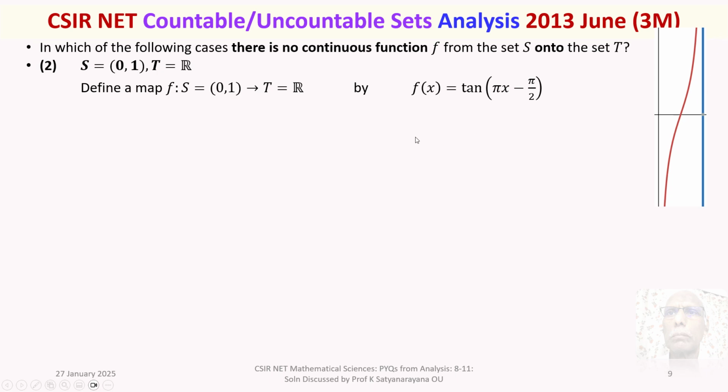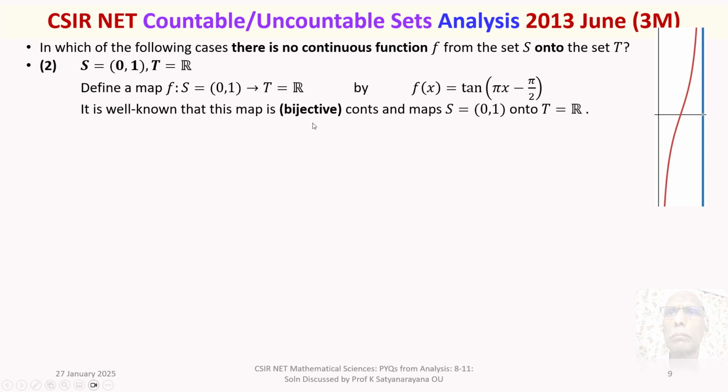It is well known that this map is bijective, one-one and onto, continuous, and it maps the unit open interval onto T equal to R. So there exists such a continuous function.